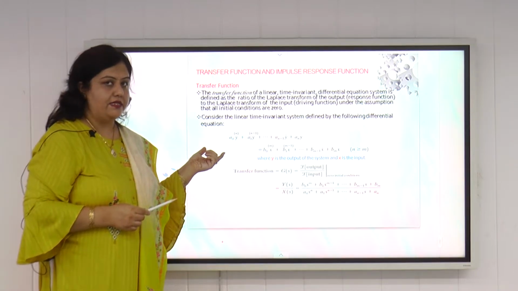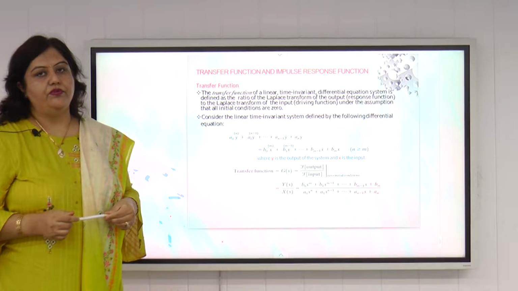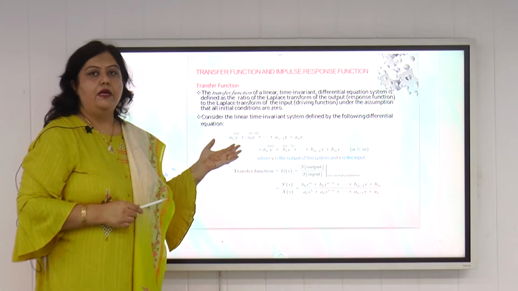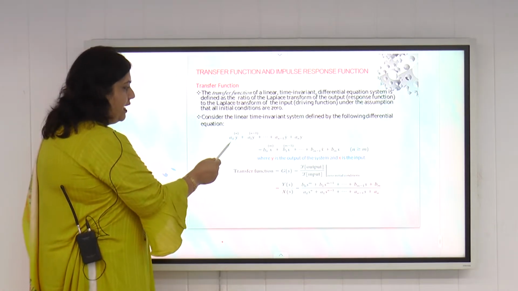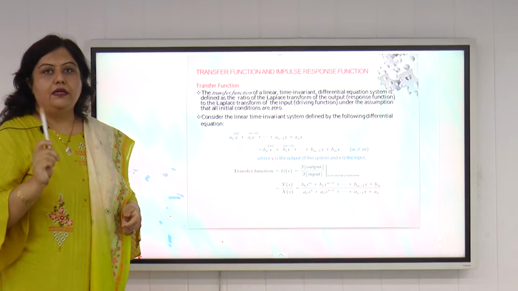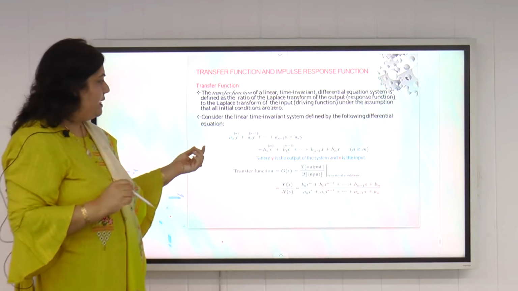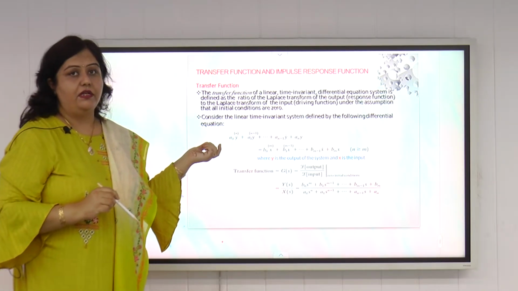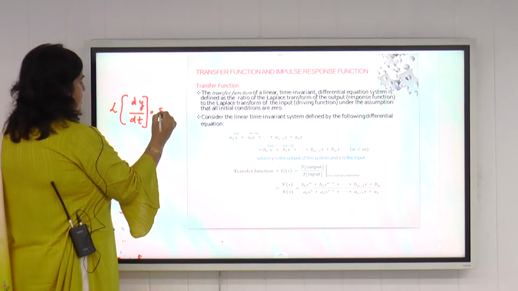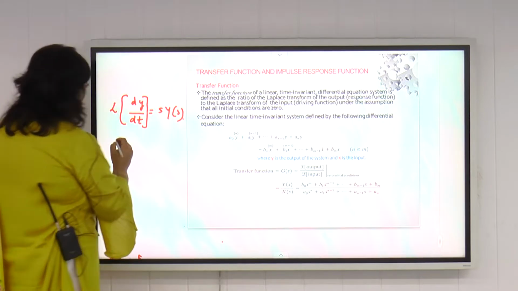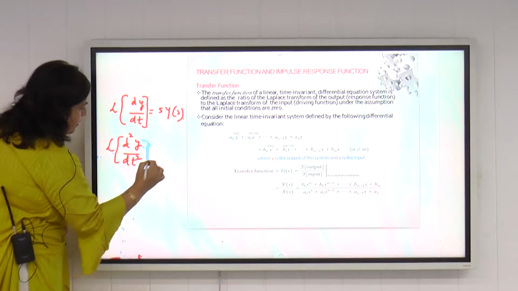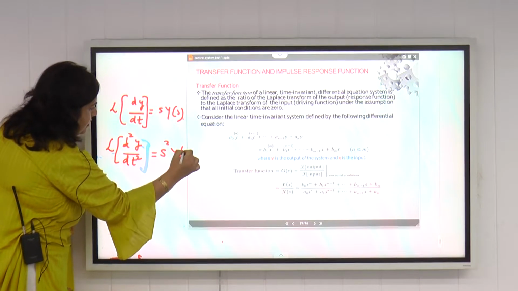If we take the Laplace transform of both the sides, because we have to find the transfer function, the ratio of Ys upon Xs, then taking initial conditions equal to 0, the Laplace transform of a naught yn will be a naught s raised to power n Ys, because dy by dt has the Laplace transform s Ys. Taking all initial conditions equal to 0, the Laplace transform of d2y by dt2 is s square Ys, and so on.